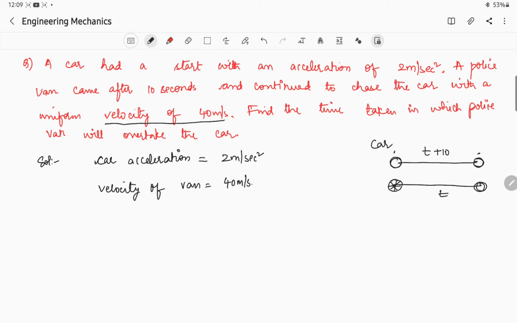Now there is a car, and this car has traveled a distance at the time of t plus 10. So after 10 seconds police van came. That means my car has traveled t plus 10 seconds compared to the police van. Okay, it is very very important, t plus 10. Now what is the velocity of van?